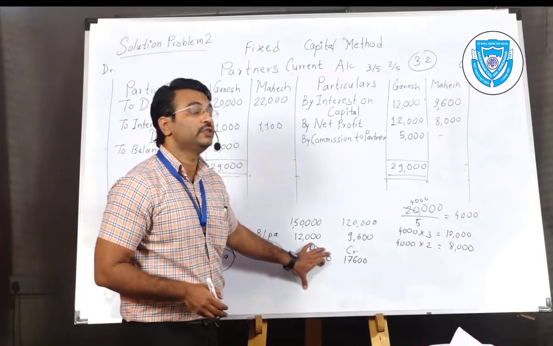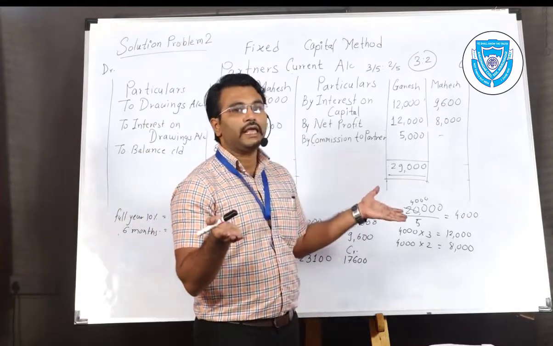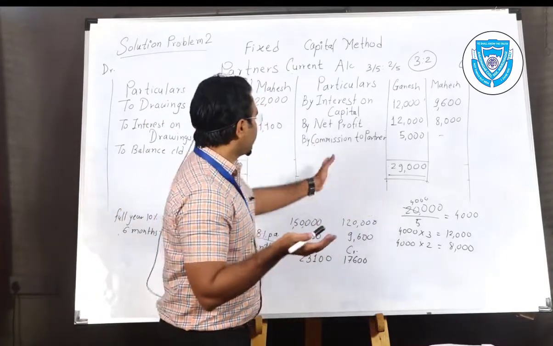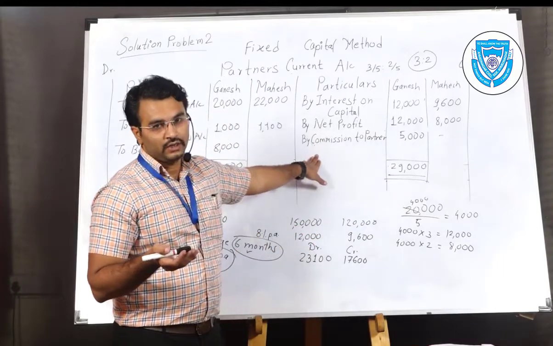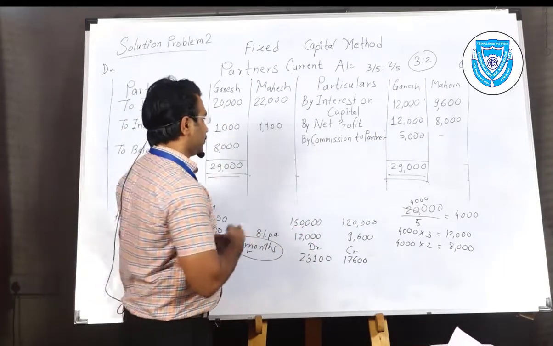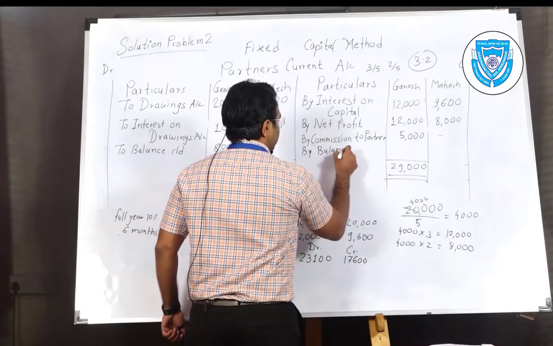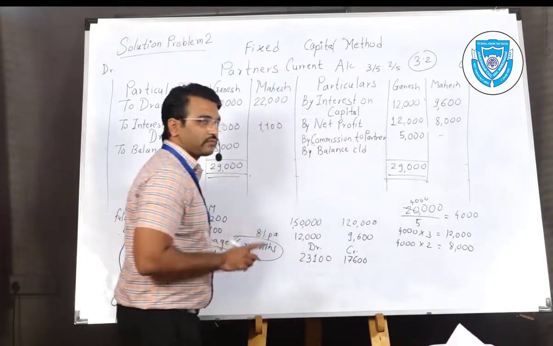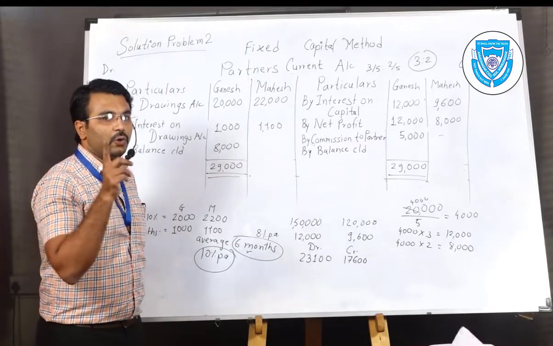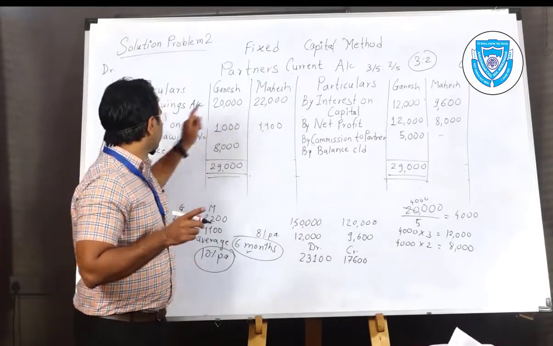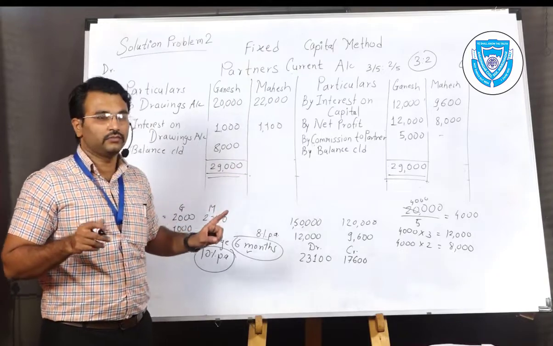But you need to balance it, equalize the total. For that purpose, you'll write on the credit side of Mahesh: by balance carried down. Remember that opening brought down, closing carried down.